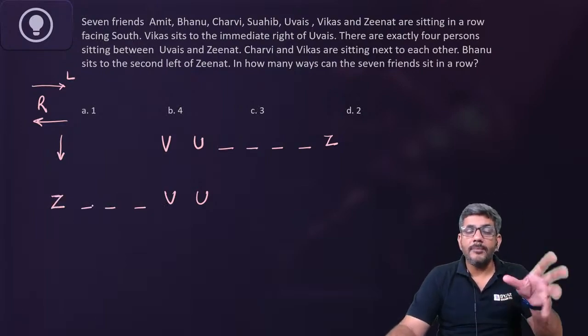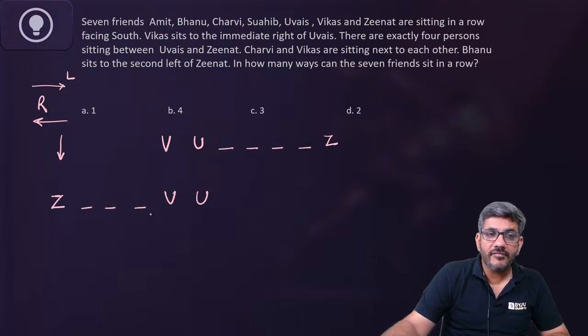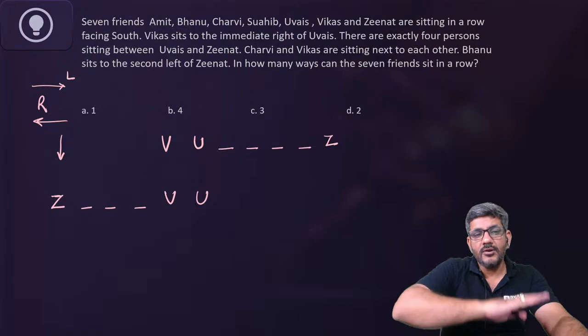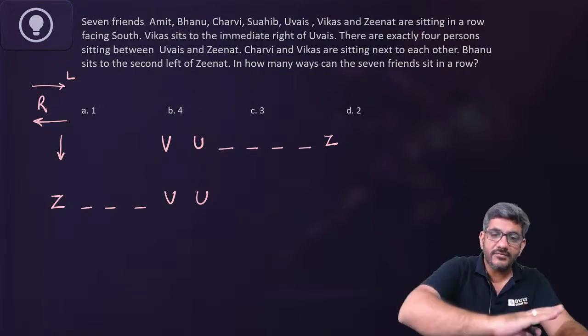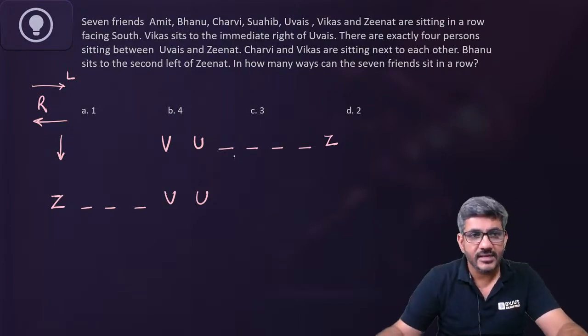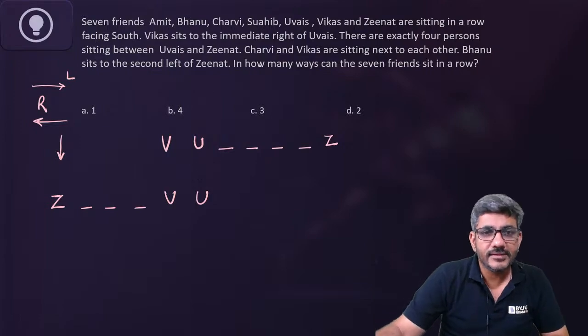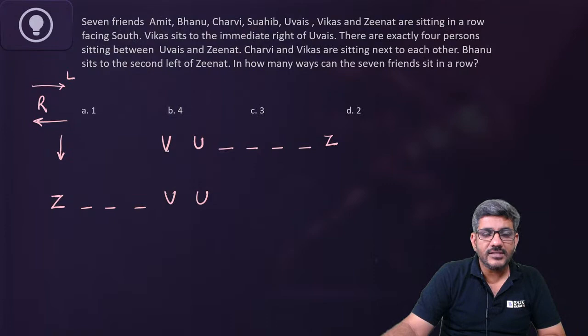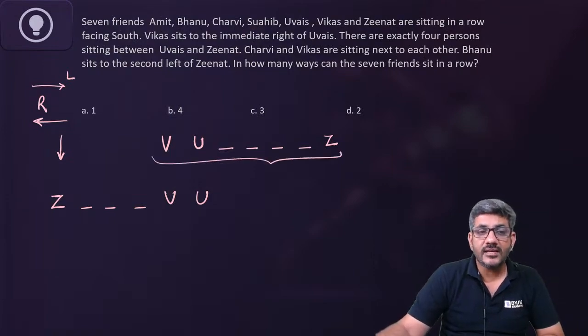The 4 people sitting between Uwais, उनमें V जो है, that is Vikas, he can also be included. So they can be on the right hand side of Uwais, they can be to the left hand side of Uwais. तो दोनों possibility हमने यहां से बना ली. Next, Charvi and Vikas are sitting next to each other. यहाँ तो हो ही नहीं सकता. There are 7 people, so these are the 7 seats. How can Charvi sit next to Vikas? So this is not a possibility.